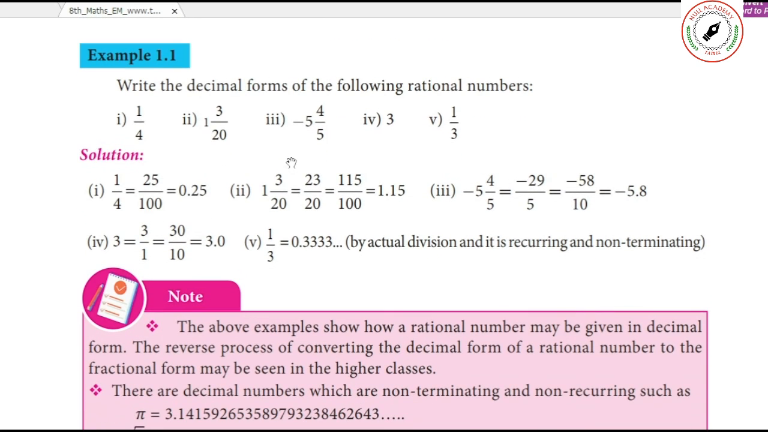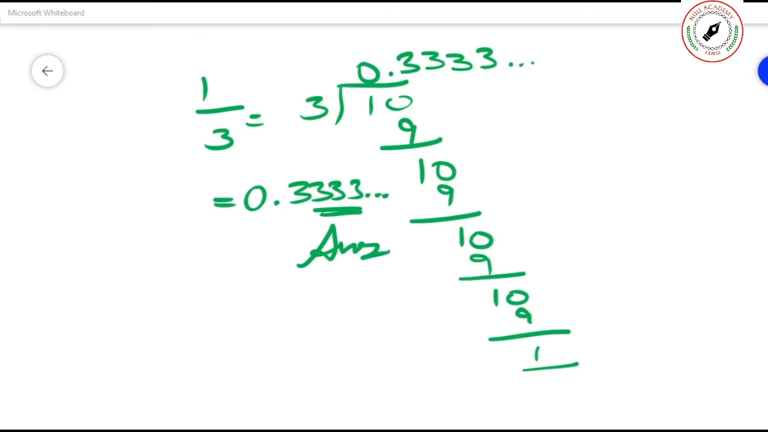Now you see the fifth one. This is important. Fifth one is important. 1 by 3. I already told you, you divide numerator by denominator, isn't it? Now you see, I will tell you. Suppose you are continuously getting digits, you put 3 or 4 digits and then stop. That is the approximation. See, this is the approximation. This is how I did it.